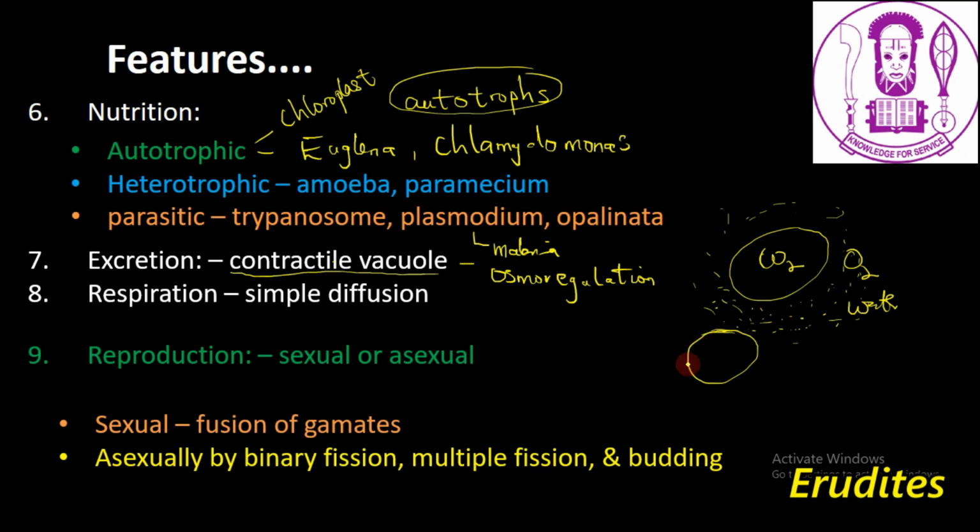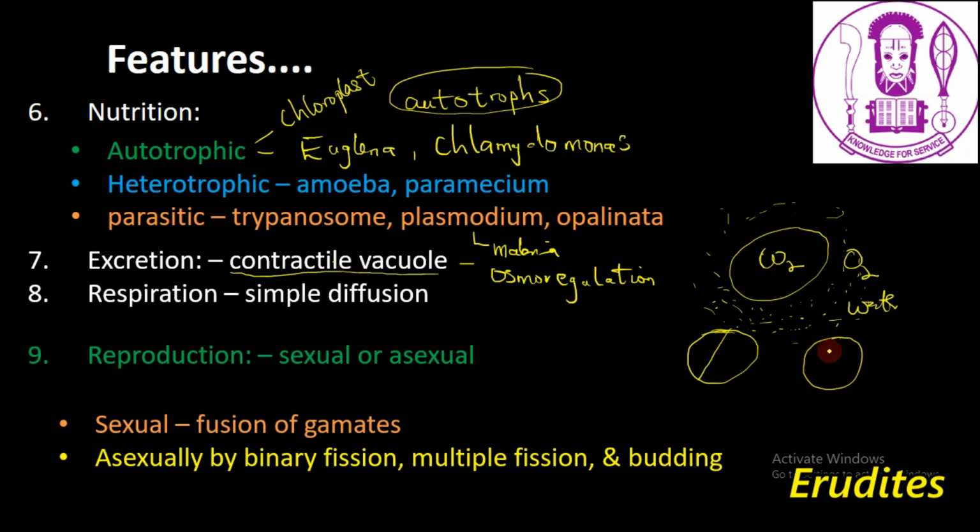this is a protozoa. By binary fission, the cell is going to split into two. First of all, there will be a condensation. The content of the cell will condense, and then after condensation, the cell will split into two. That's binary fission. Then also, it can occur through multiple fission, in which, let's take for example, this is the cell.